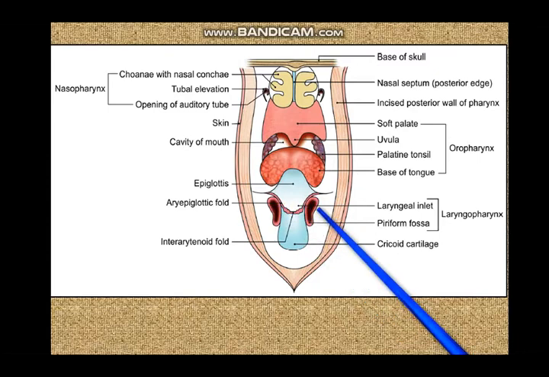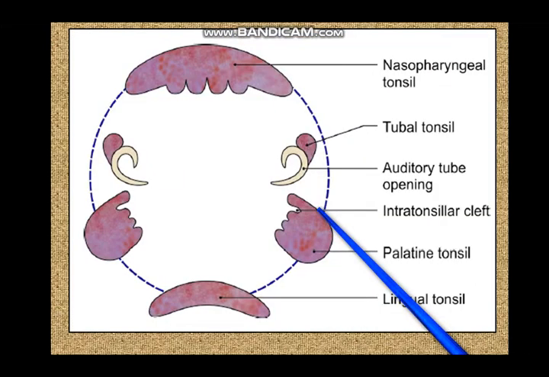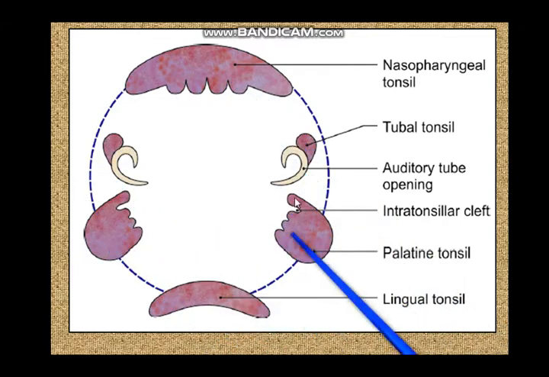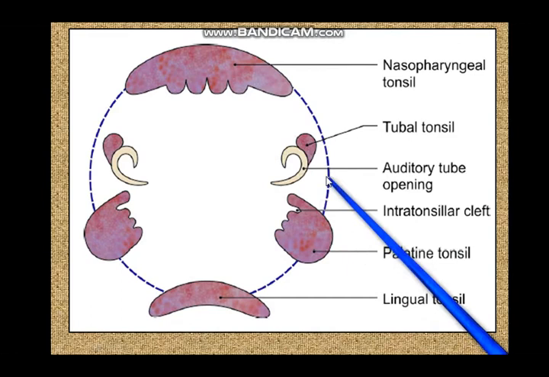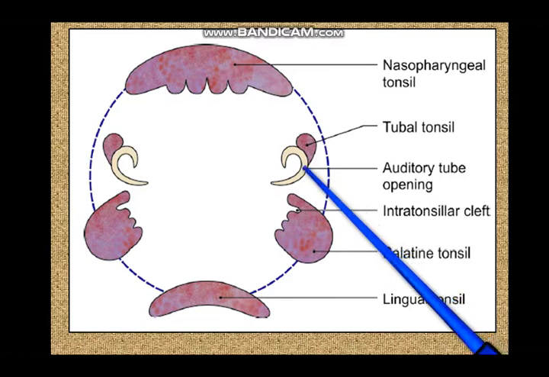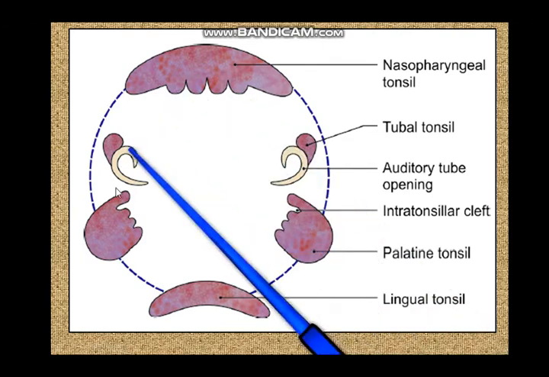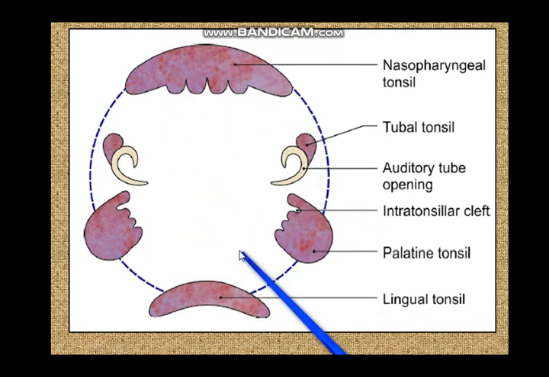Now, just beneath the mucosa of the pyriform fossa you have the internal laryngeal nerve passing to supply the larynx. You must keep that in mind. Now, here we have what we call the Waldeyer's ring. We were saying that there is a ring of lymphoid tissue guarding the entrance of the upper aerodigestive tract and sampling antigens. This is a schematic for those masses of lymphoid tissue.